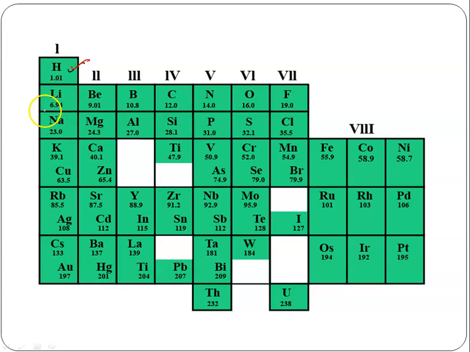Then after that he got lithium, and he compared the chemical properties. He had collected the hydride and oxide of all the elements. He compared the hydride of lithium and oxide of lithium with the hydride and oxide of hydrogen. He found that the chemical formulas of the hydrides and oxides of hydrogen were exactly matching the hydrides and oxides of lithium. So he placed lithium below hydrogen.